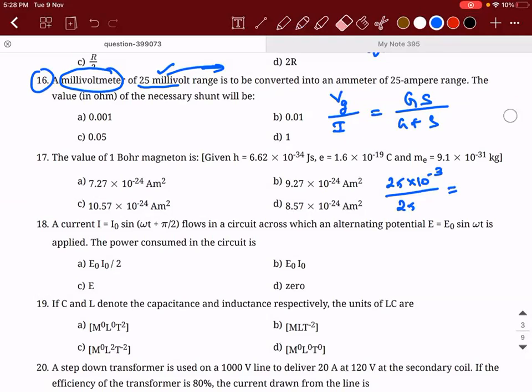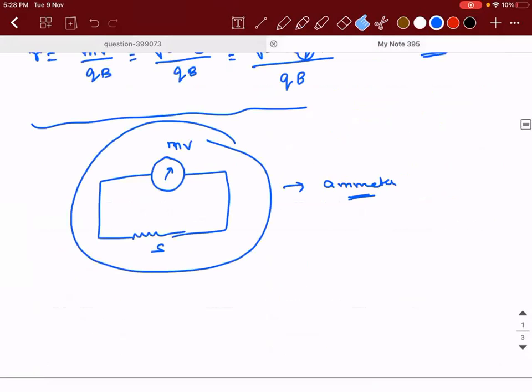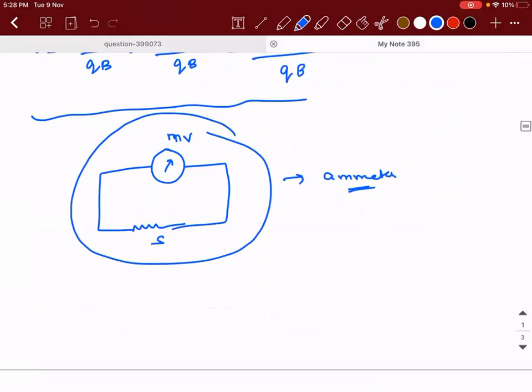Okay. So what will be the resistance of this galvanometer now? So what will be the approximate? Actually, this problem is based on approximation, because first of all, the approximation starts with a voltmeter being converted to an ammeter. So mark it as important problem and practice again. Listen, what is going to be the resistance of this galvanometer? Resistance of the galvanometer is R is equal to V divided by I.